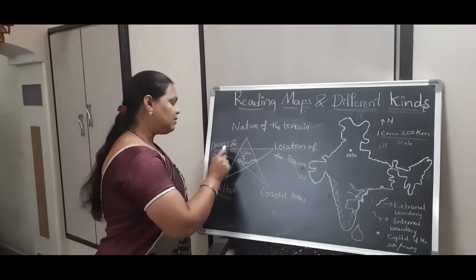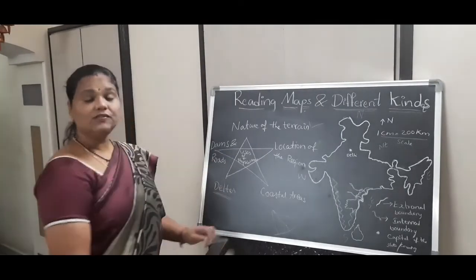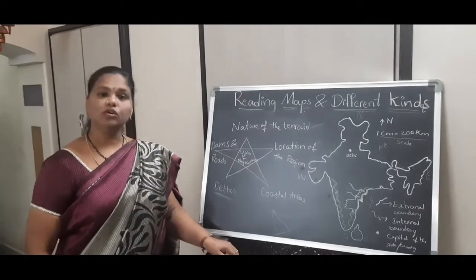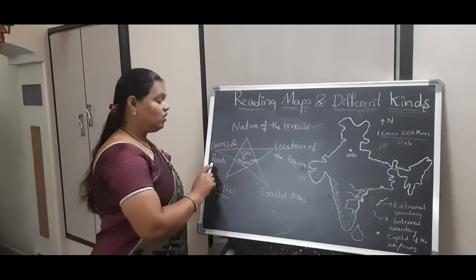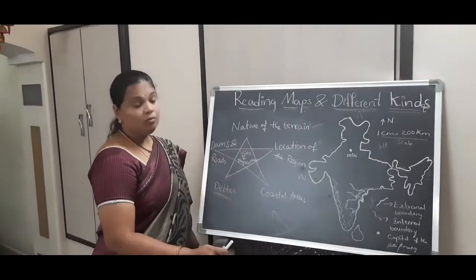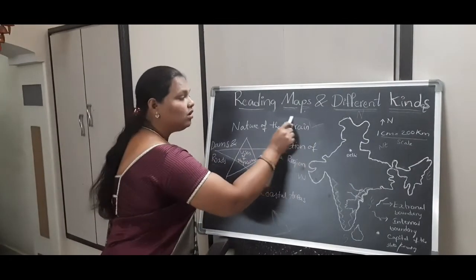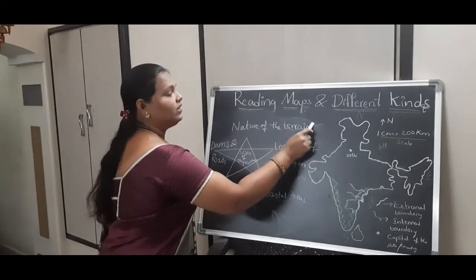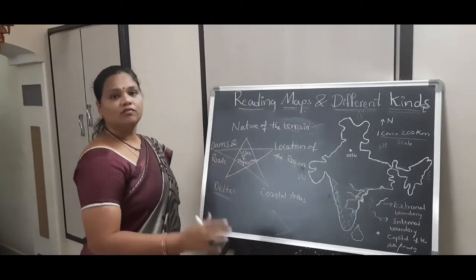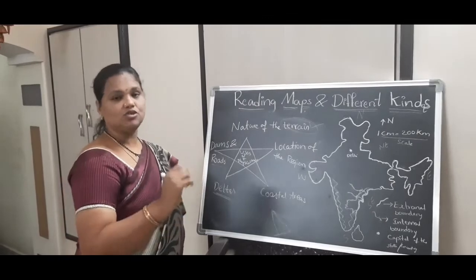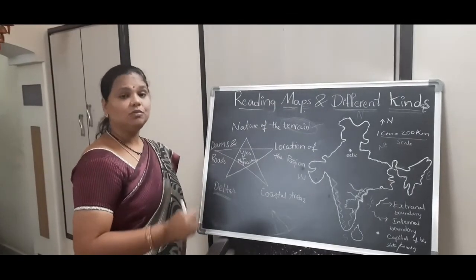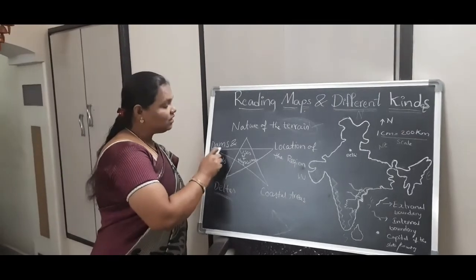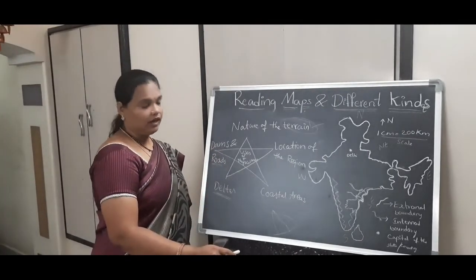Next, dams and roads. These physical maps not only show the areas but are also useful in the construction of roads and dams, because they have to know the terrain, whether the land is soft or strong, because the land must be very strong to construct roads and dams.